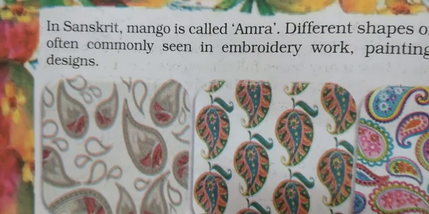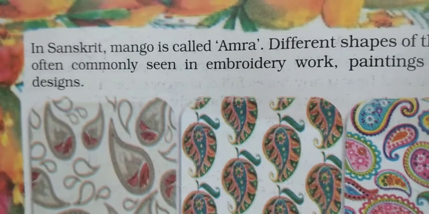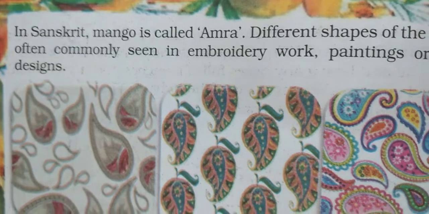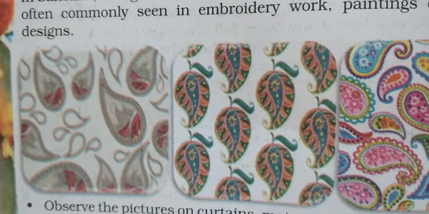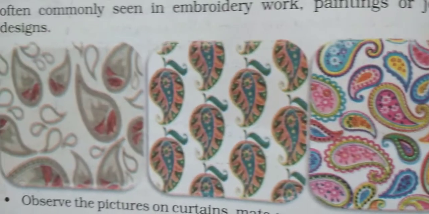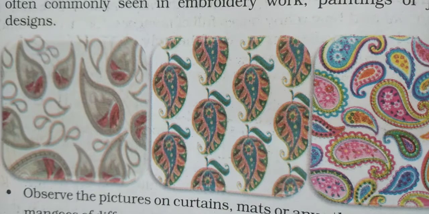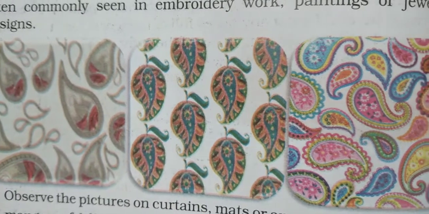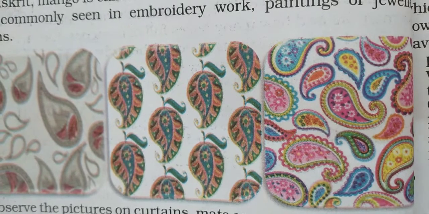In Sanskrit, mango is called amra. Different shapes of the amra are commonly seen in embroidery work, paintings or jewelry designs. You can see here that this type of pattern or design can be found on curtains, bed sheets or cloth material for making different things.